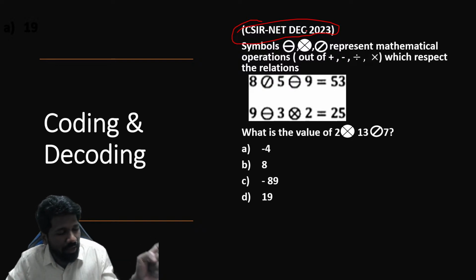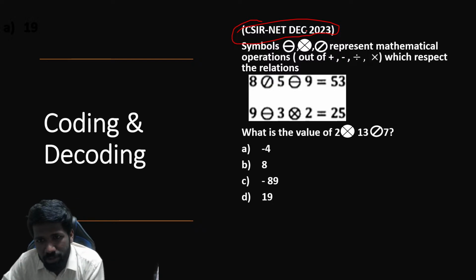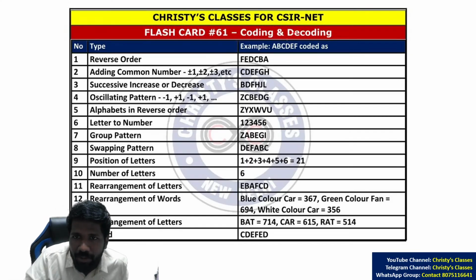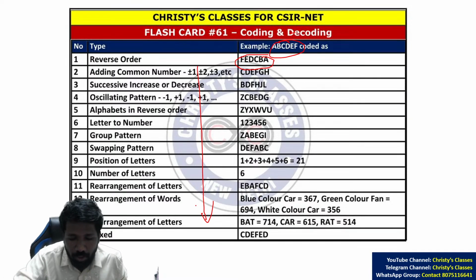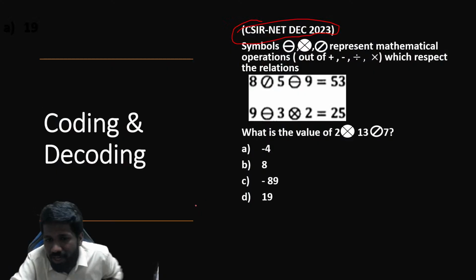For example, ABCD is coded as PQRS. Then this is coded as what? ऐसा question भी पूछ सकता है. So ये mathematical operation वाला question है. दूसरा question ऐसा question है. ABCDEF is coded as FEDCBA. So these are the different types. We have discussed this already in the flashcard revision series. Those of you who are new, there's a playlist in this channel called flashcard revision series or flashcard explained. In that playlist I have taught all this theory in detail.